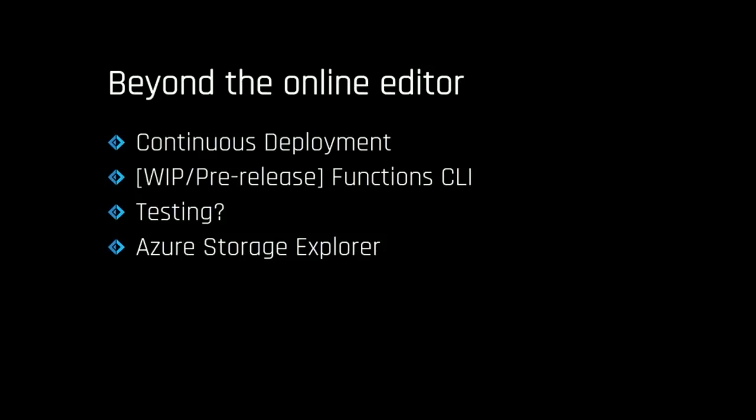So the first, I mentioned one part which was working from GitHub, or working with source control. That part is actually dead easy and it's there out of the box. Essentially, if you go to your function app, you can say, look, point it to the GitHub repository, and every time you push, it will just deploy. You can do that with a Dropbox folder. You can do that with a OneDrive folder. There are even things I didn't know about, but you can deploy continuously from whatever you want. So that part is nicely solved.